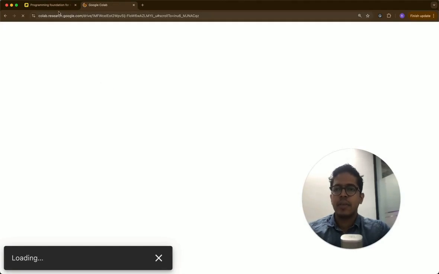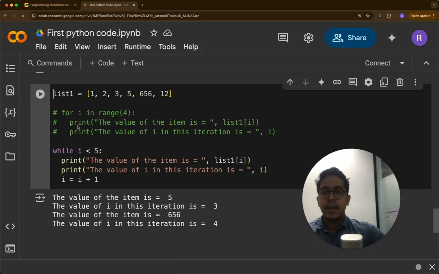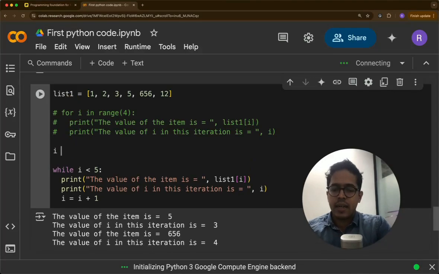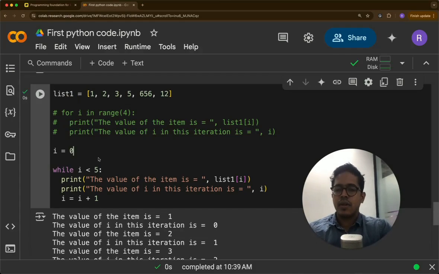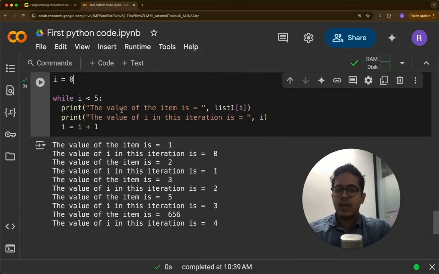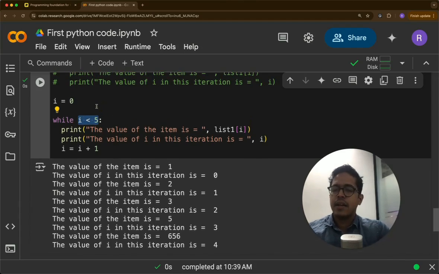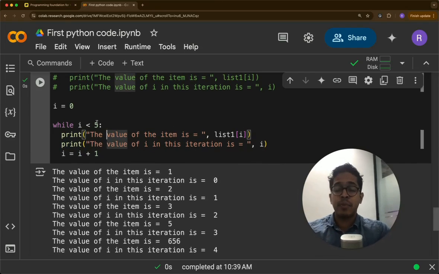Accidentally rewrote it. So basically I wanted to start with i equal to 0. So what I can do is denote the start, and the starting i equal to 0. So now if it is i equal to 0, list of 0 up to list of 4 will be displayed. And the while loop basically runs till this condition becomes false, right? So if there is no modifier here, it will cause an error because this while loop will keep on running and your computer will run out of memory.